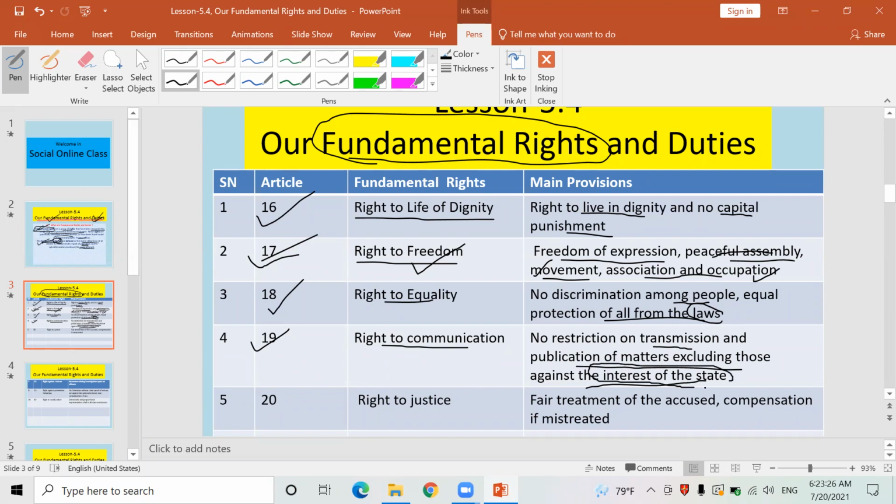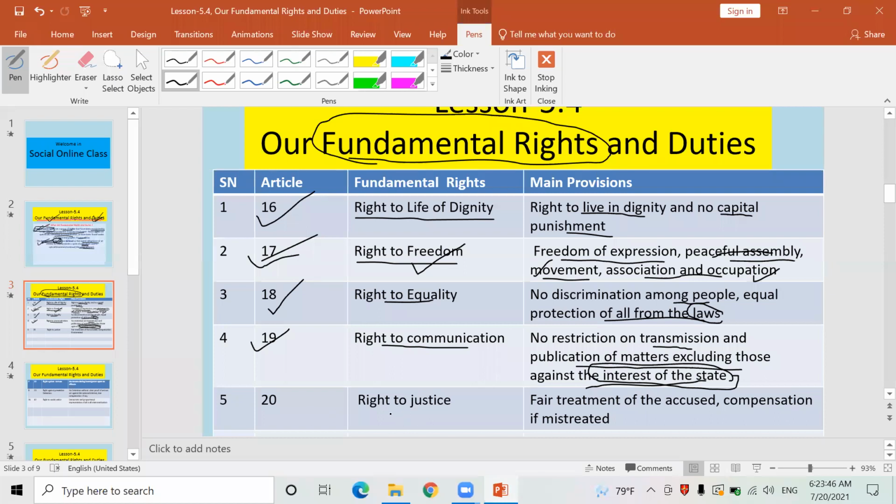If any television, radio, newspaper, or YouTube channel is running a program against the interest of the state, the sovereignty of the state, definitely such a media house, such a reporter, journalists can be taken into custody by police.